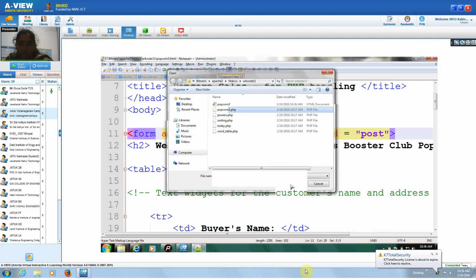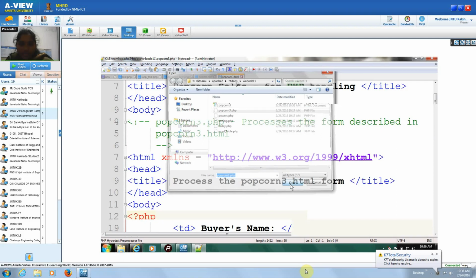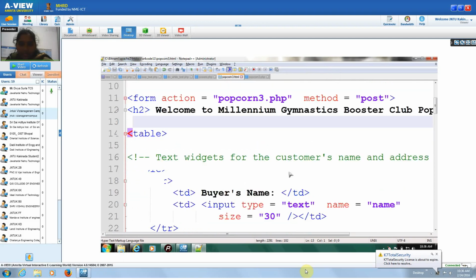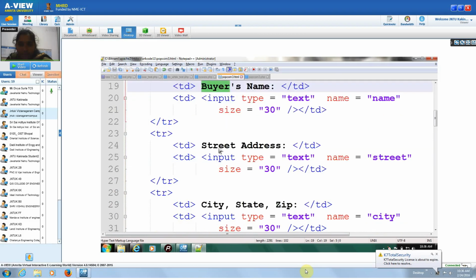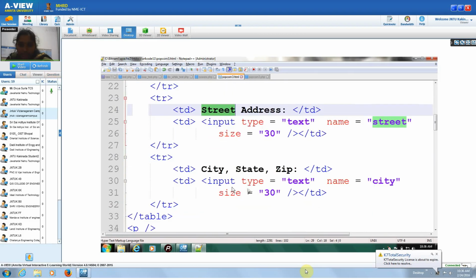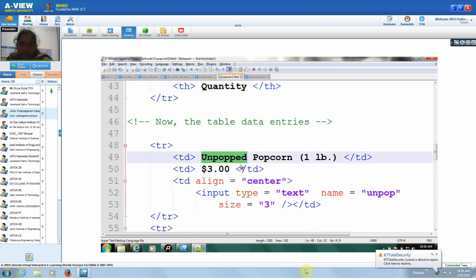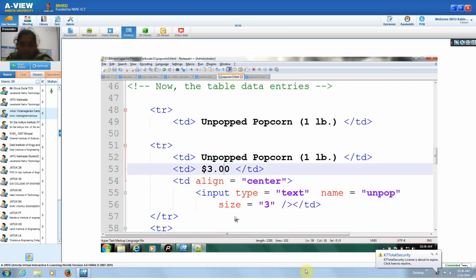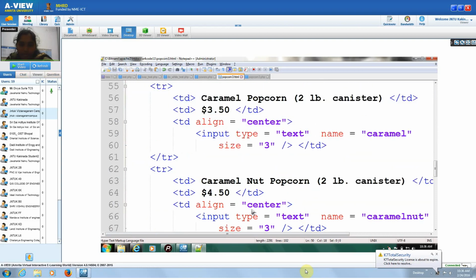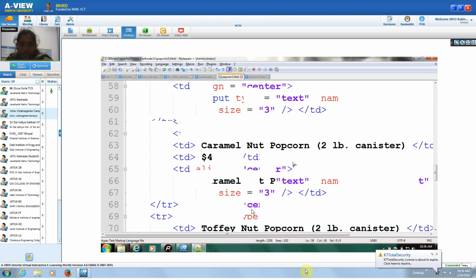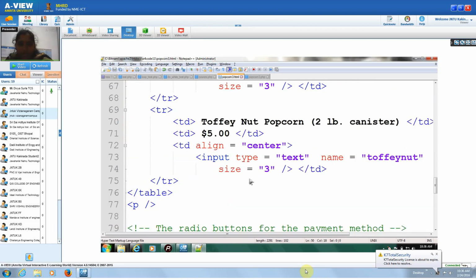Okay. So here we are writing just a table. In this table we are just taking the information like a buyer's name, street address, city name, and in the next table we are taking the product, price, and quantity, and here what is the price of unpopped popcorn, caramel popcorn, nut popcorn, toffee nut popcorn. These four types of values are there, and they are associated with some values also.